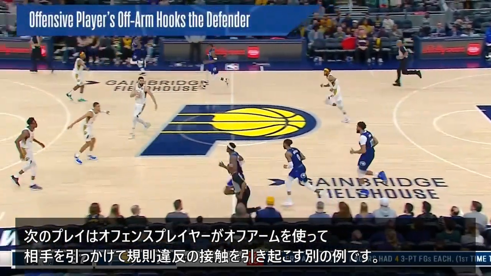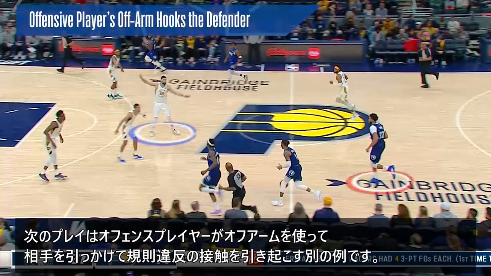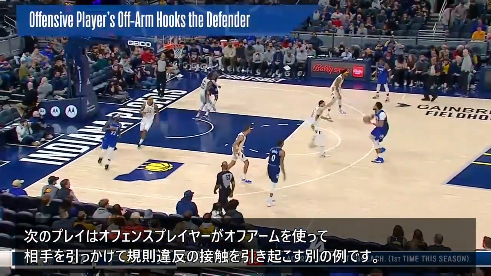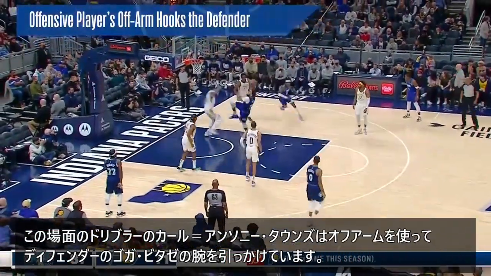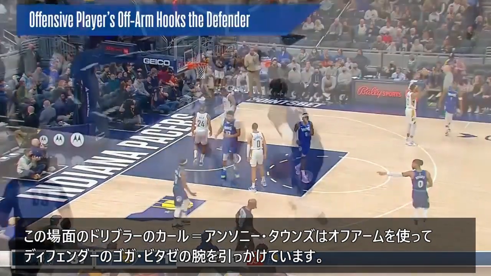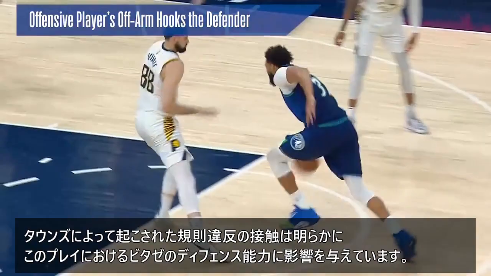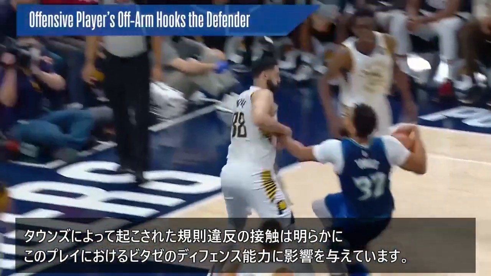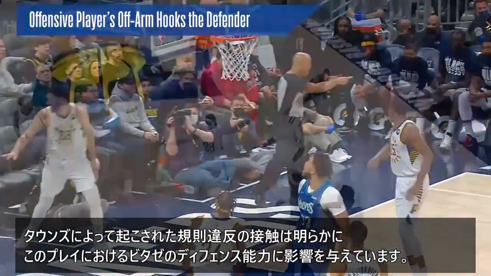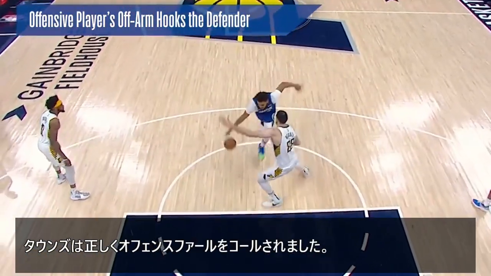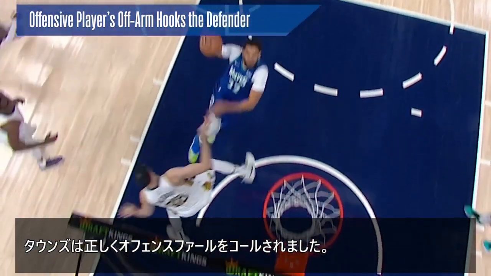This next play is another example of an offensive player using his off arm to initiate contact and illegally hook his opponent. Here, the dribbler, Karl Anthony Towns, uses his off arm to hook the arm of the defender, Goga Bitadze. This illegal contact initiated by Towns clearly affects Bitadze's ability to defend the play. Towns was correctly called for an offensive foul here by the lead official.